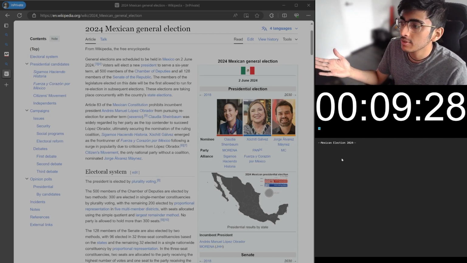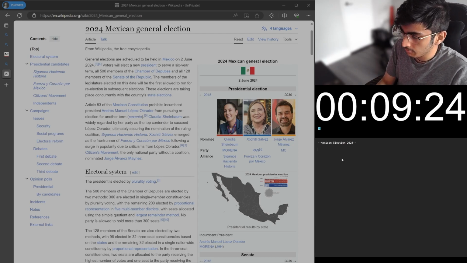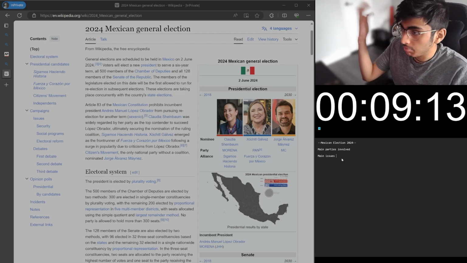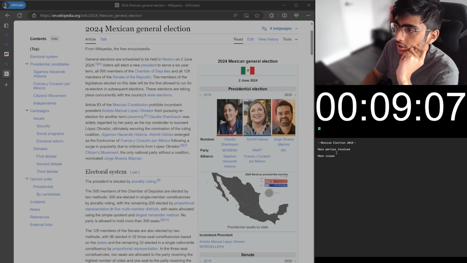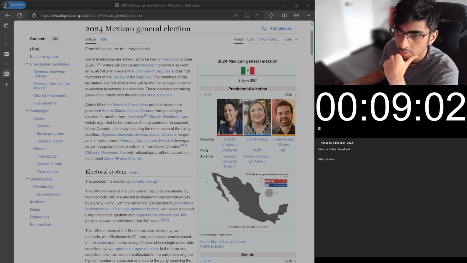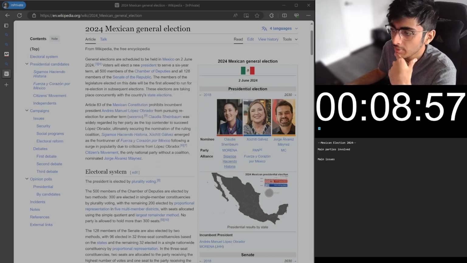Okay, what are some of the main categories of things that we want to research when it comes to an election? I think the first thing is main parties involved. That's something we should learn. Maybe main issues of the election, like policy issues and all that. I think these are a couple of good places to start, and then we can see if we find anything else that's important. I'll go back to the Associated Press article as well and skim through it to see if there's anything important. But main parties involved for now.